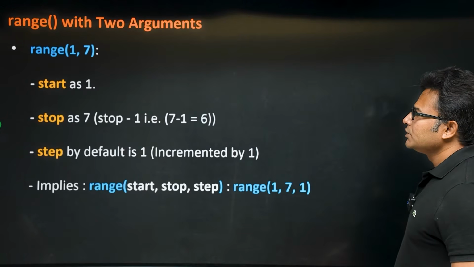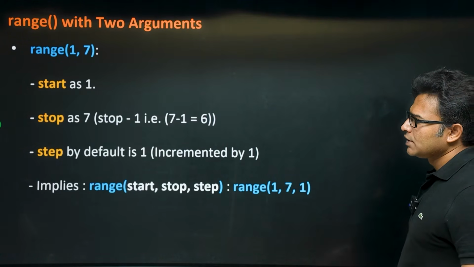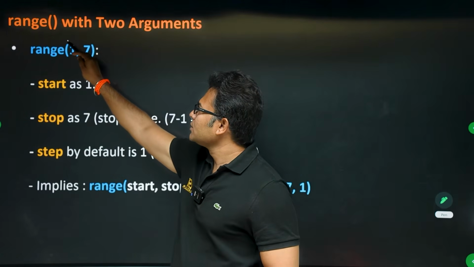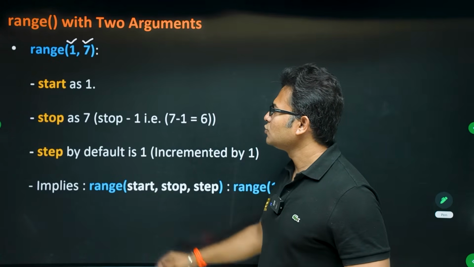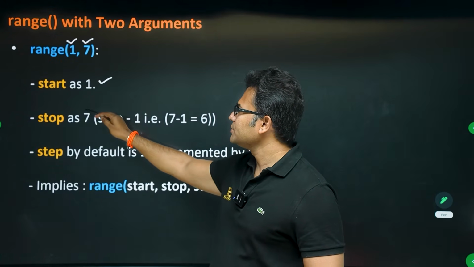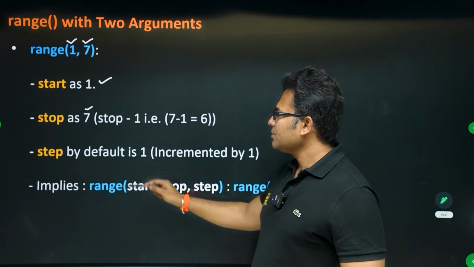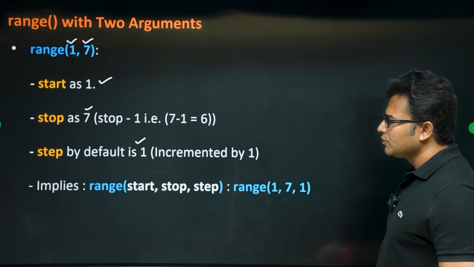Now, range with 2 arguments. What happens when you give 2 arguments? The first argument will be taken as start, and the second argument will be taken as stop. So start is 1, stop is 7. What will be printed in this case? And step by default is taken as 1.